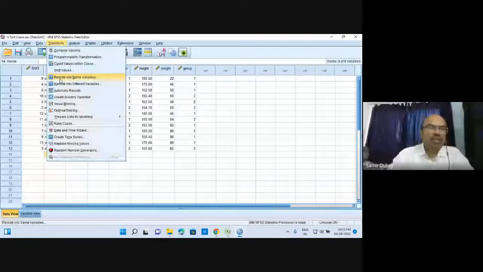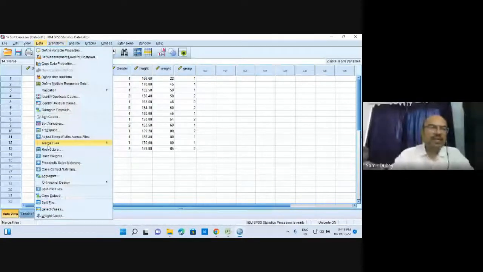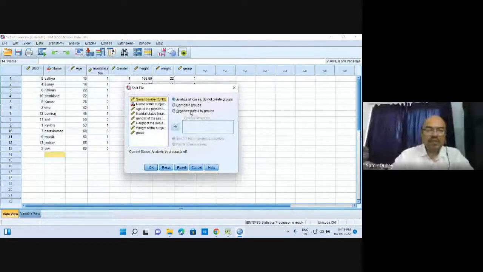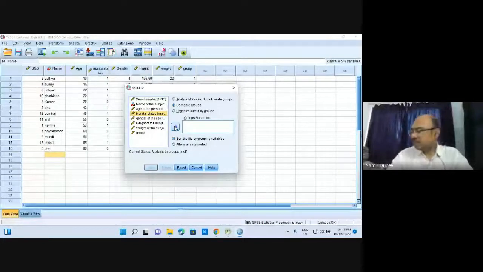After sorting of the data, what we can see next is here. Sometimes we need to split the file into two different parts. You can compare it in different groups, like age or marital status. Let us use marital status. What do you want to do? Do you want to compare the groups, or organize the output by groups? If you want to compare the groups, select marital status, and here it is used.